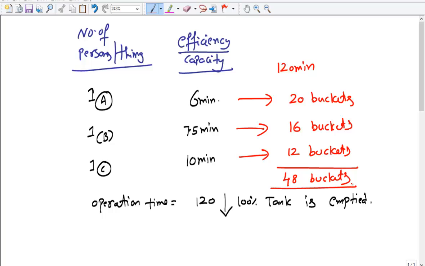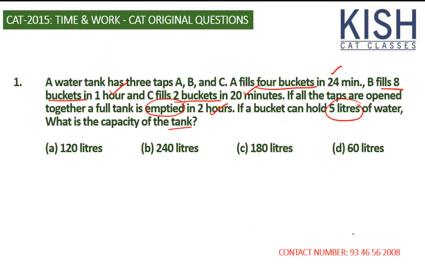Now no matter what happens, the 48 buckets, some of them could be outlets, some of them could be inlets. No matter what happens, this is the 48. What we can safely say is we need to simply take everything as an outlet, then only we can solve. So 48, and each bucket capacity is 5 liters, that is 240 liters of water involved in the operation, and we already inferred that all of them are outlets. So the capacity of the entire tank is 240 liters. Let's solve the next question.